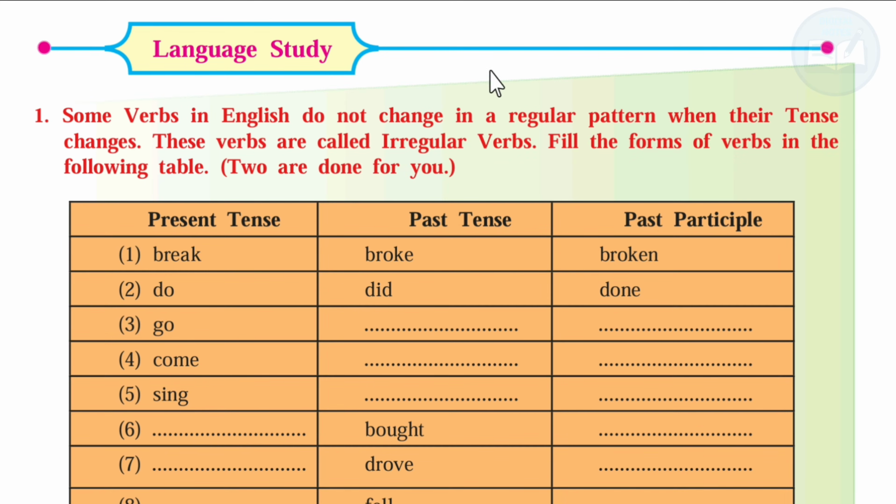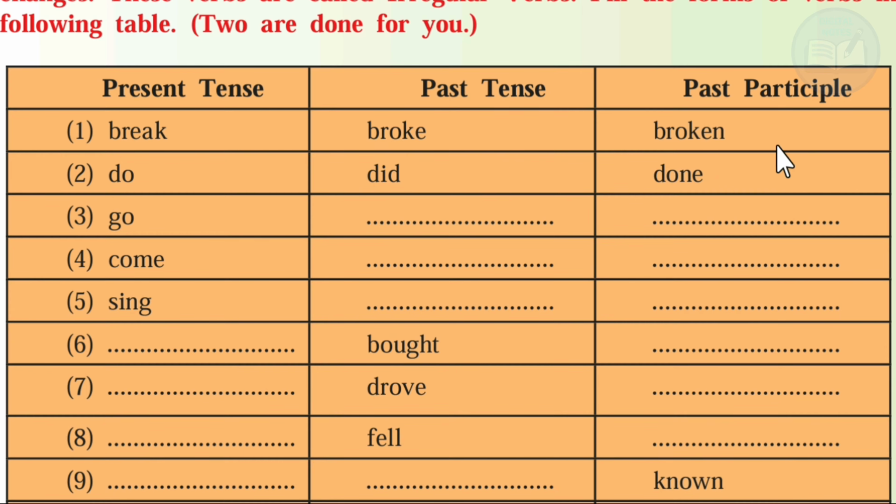Now we are going to see language study. Some of the words in English do not change in the regular pattern when the tense changes. These verbs are called irregular verbs. Fill the forms of the verbs in the following table. 2 are done for you. Break, broke, broken. Do, did, done. Go, went, gone. Next, come, came, come.